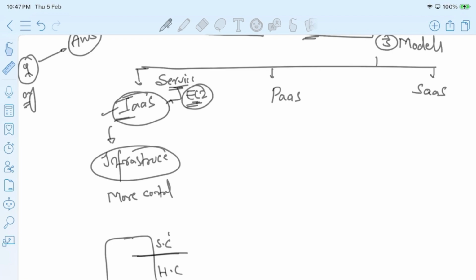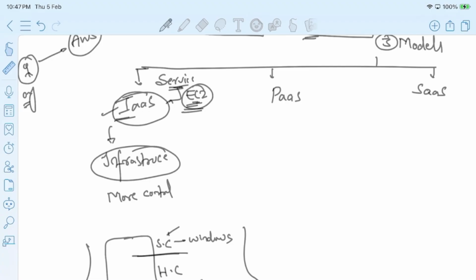Now, what is the software configuration that I have selected? Let's say I selected Windows. And for the hardware configuration, I selected 2 CPU capacity, 4 GB RAM, some 30 GB hard disk. Now, the resources that I have selected using this service are my responsibility.